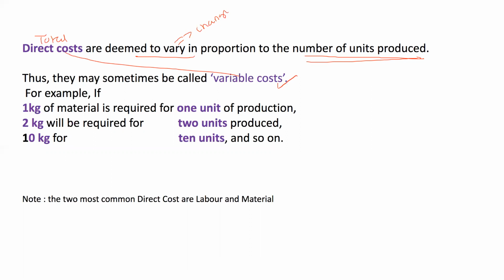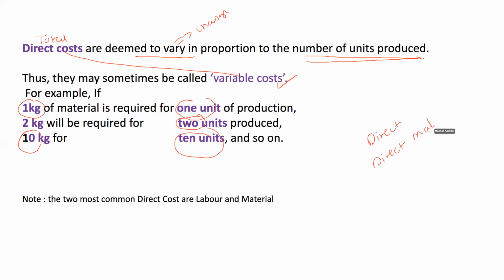For example, if 1 kg of material is required for 1 unit of production, 2 kgs will be required for 2 units, and 10 kgs will be required for 10 units. More examples of direct costs would be the direct labor costs and the direct material costs.